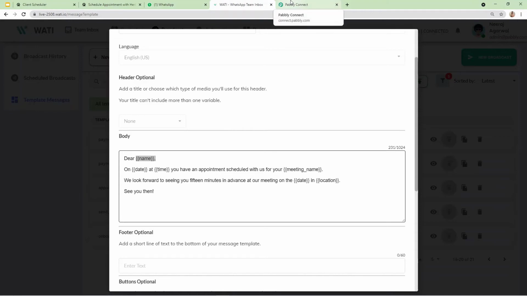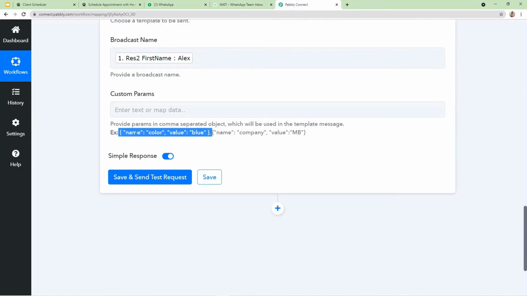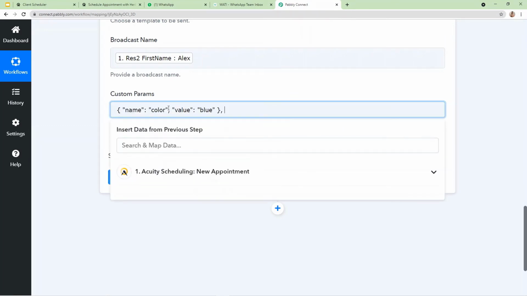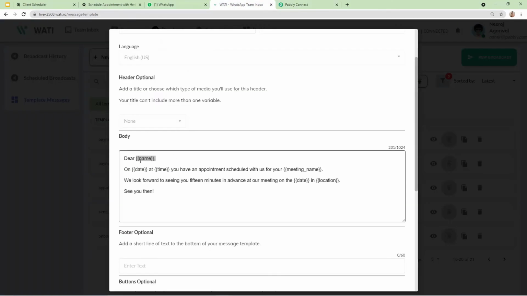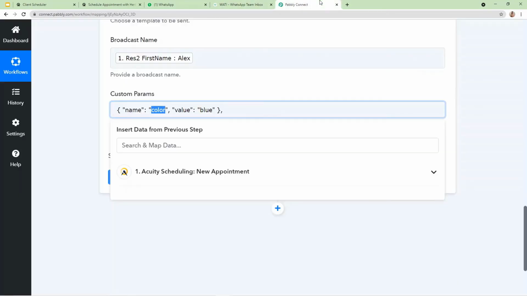Okay. So for this, first we need to copy this format. I'm just going to copy this format and paste it here. After pasting it, you have to mention the name of the first parameter. Here coincidentally the name of my parameter is name itself. So here I'm going to write name. Okay, let me correct it, name.